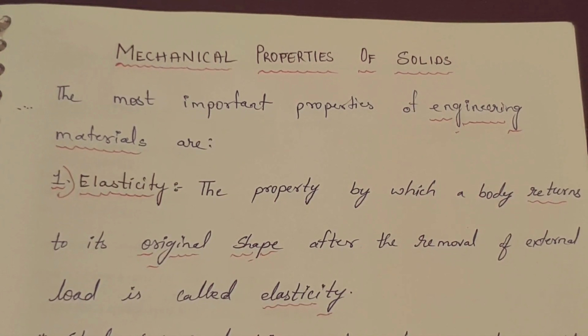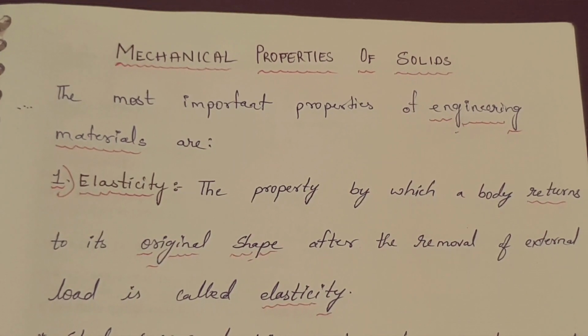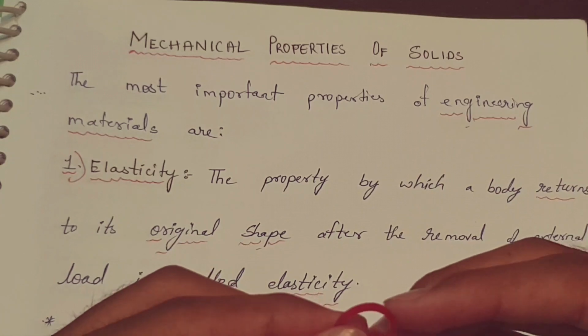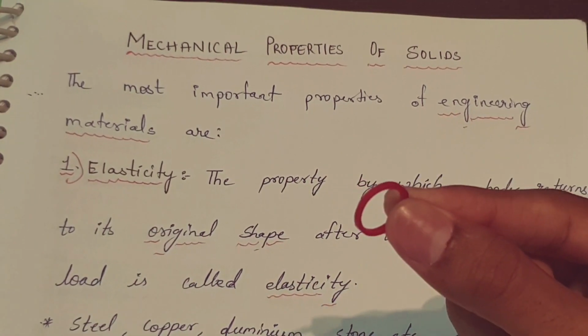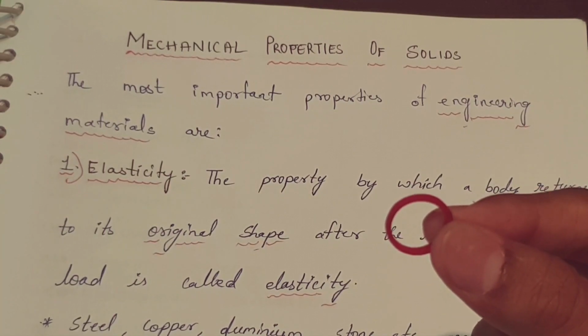A body which can regain its same position after removal of external load. For better understanding, let me show you a practical example. I have taken the rubber band. See the original shape of the rubber band.